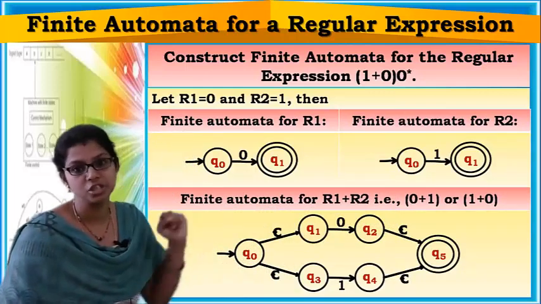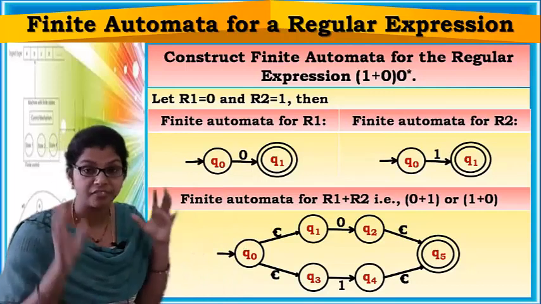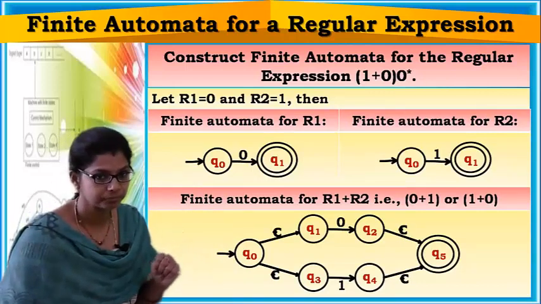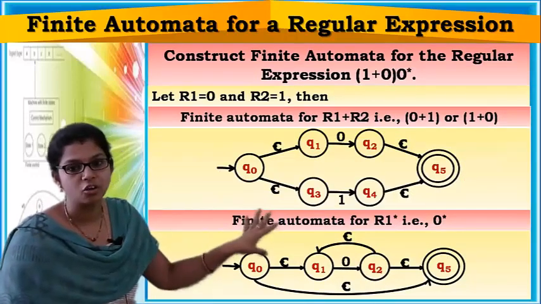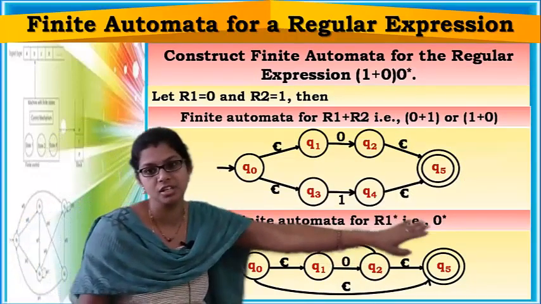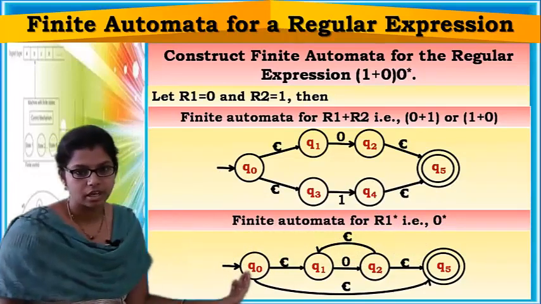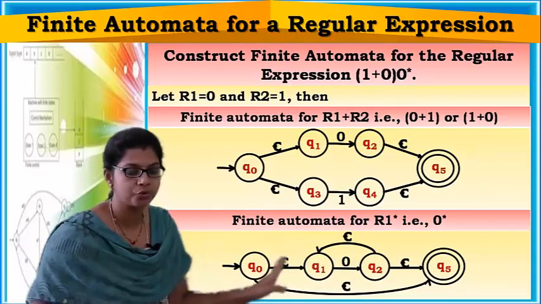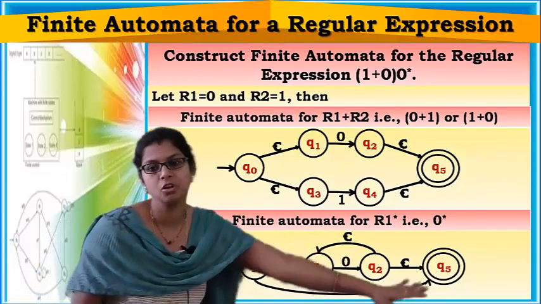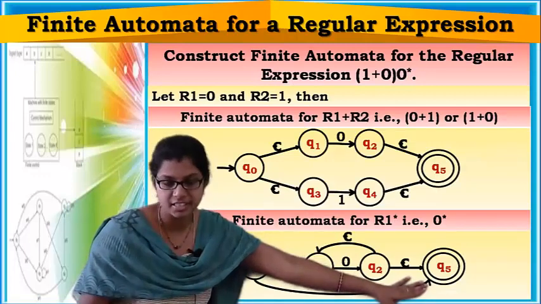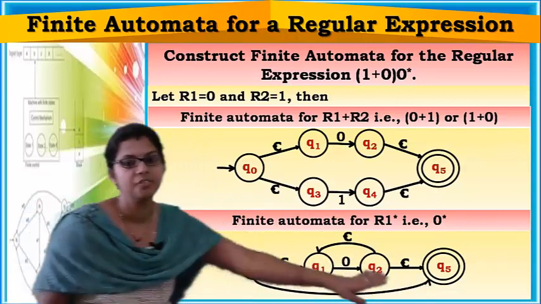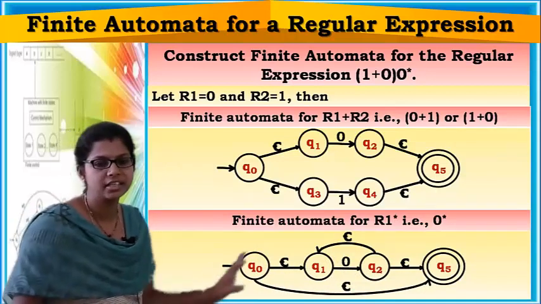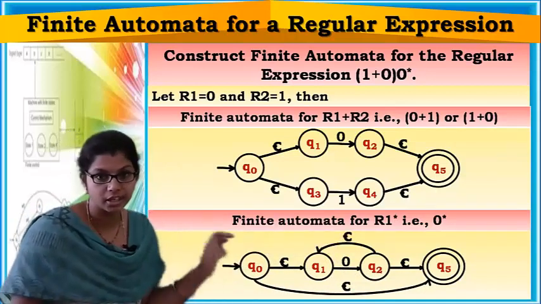Now for closure you have to construct, and after closure you have to concatenate them, right? Now see here, this is the finite automata for R1 closure, that is 0 closure. Epsilon, then 0, a loop like this from Q2 to Q1, again epsilon, then epsilon to the final state, and from initial to final state you have one more epsilon. So this is the finite automata representing 0 closure. You already know this, right?